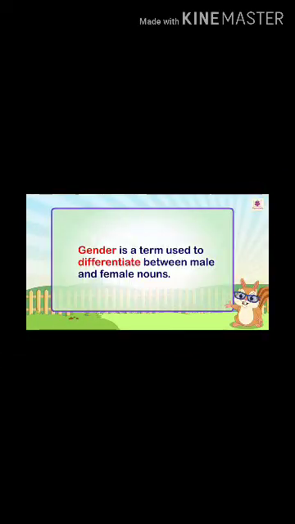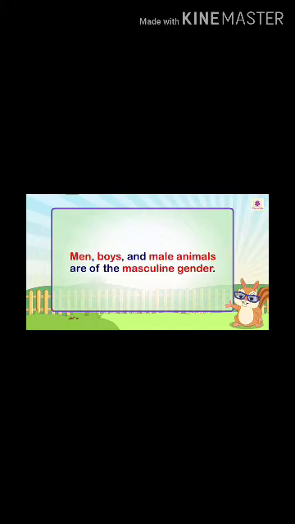Now students, listen to me very carefully. This gender is a term used to differentiate between male and female nouns. I have given you the example of male, that is boy, and for boy we use he, and for girls, that is female, we use she. Okay, that is totally opposite.